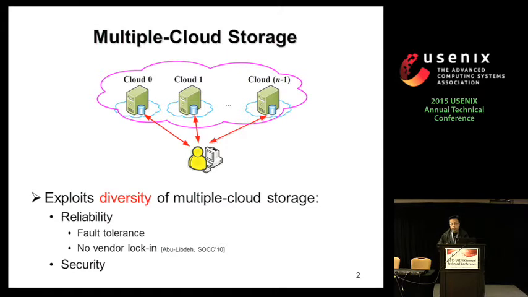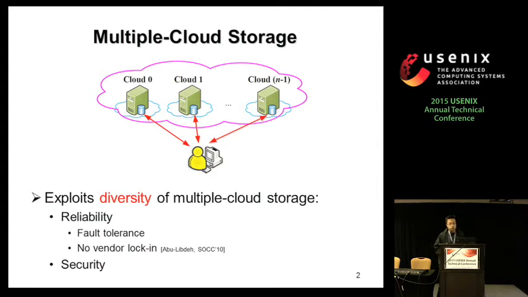Actually, we use the diversity of the multiple cloud storage to achieve two main properties. One is reliability or fault tolerance. We have seen many cases that the cloud is not always reliable, and a cloud may experience outage for hours or even days. If we use the multiple cloud storage, we can distribute the data with redundancy across multiple clouds. So if a cloud fails, we can still reconstruct the original data from other working cloud providers.